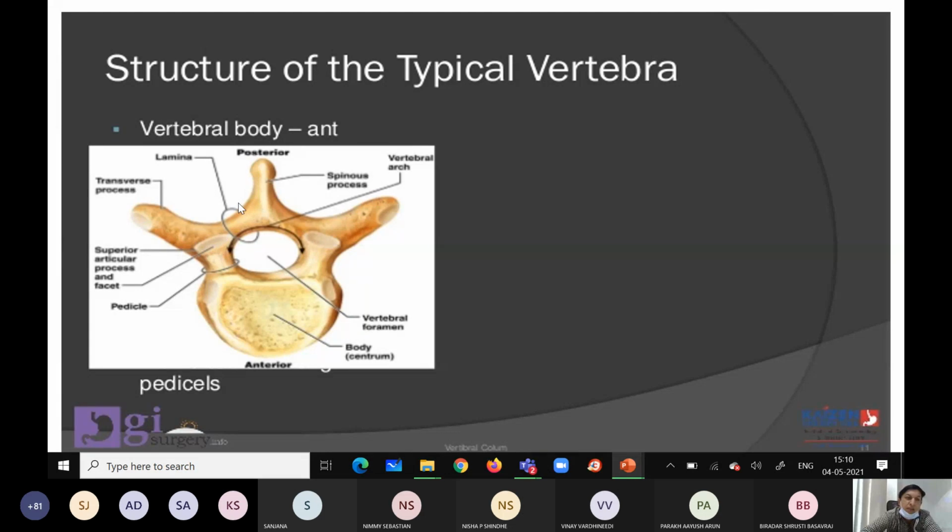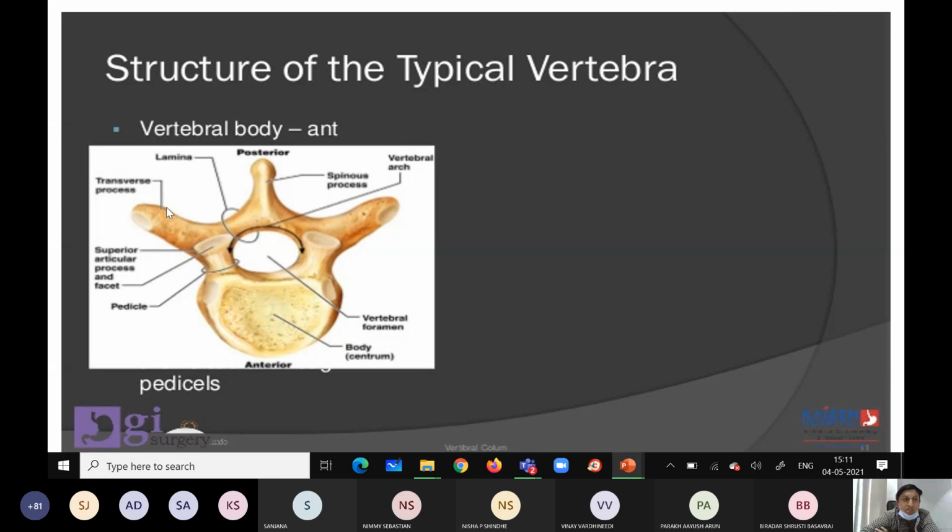This is the pedicle and this is the lamina. The pedicle is related to the body anteriorly, then posteriorly is the lamina. The exact posterior part is the spinous process. There are differences in the spinous process between cervical, thoracic and lumbar vertebrae. This whole thing is the body of the vertebra.